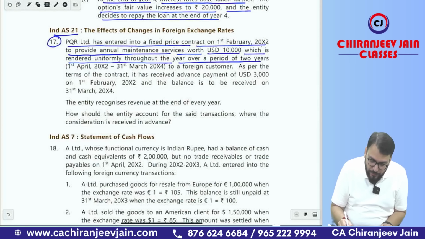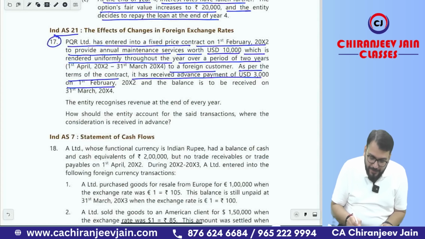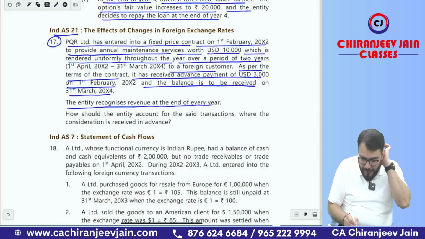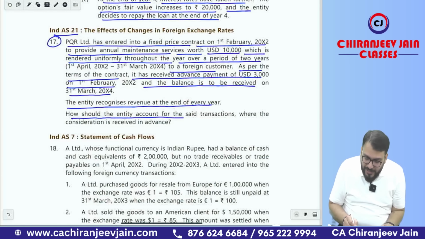The contract has been done on 1st Feb 2002, but the service will be rendered from 1st April 2002 to 31st March 2004 to a foreign customer. As per the terms of contract, it has received an advance payment of 3,000 on 1st Feb, and the balance is to be received on 31st March 2004. The entity recognizes revenue at the end of every year. How should the entity account for the said transaction?